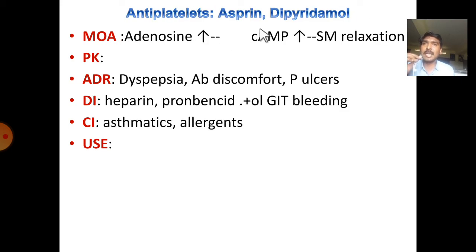Now to the antiplatelets: aspirin and dipyridamole. Their mechanism of action is they inhibit the reuptake of adenosine, thereby adenosine availability in the bloodstream increases. Adenosine will cause release of cyclic AMP, and cyclic AMP will cause smooth muscle relaxation. The pharmacokinetics are normal, and adverse reactions are dyspepsia, abdominal discomfort, peptic ulcers, and drug interactions, that is heparin and probenecid, and with alcohol it leads to GIT bleeding. This appears in long term usage, and it is contraindicated in asthmatics and allergy.